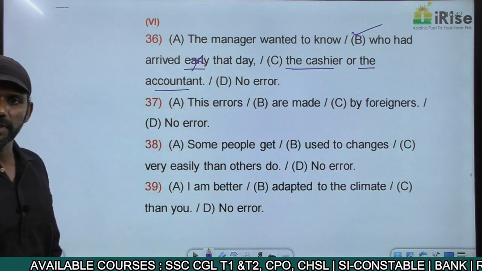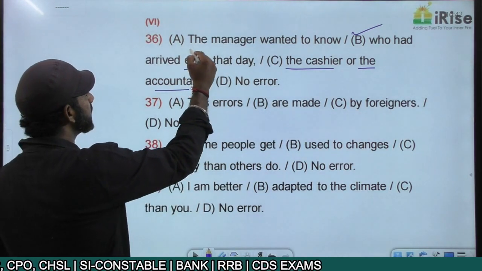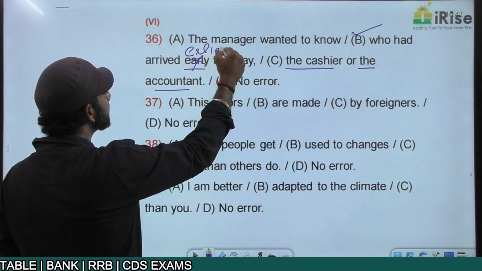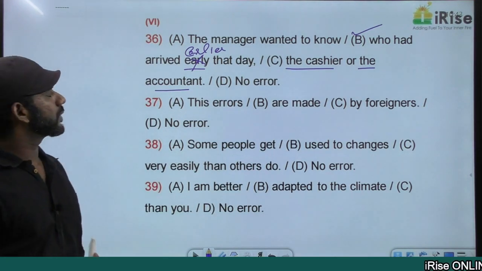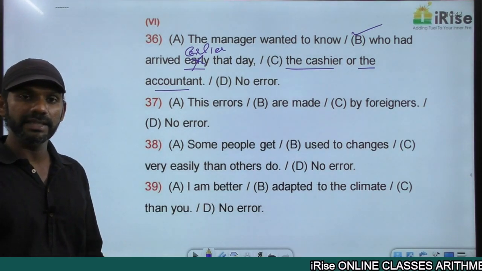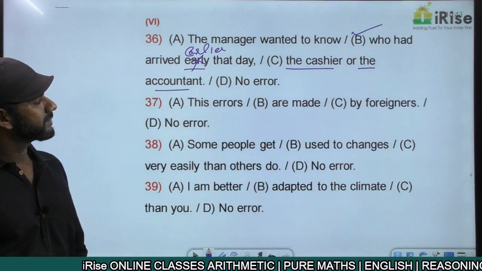So the correct sentence must be, "The manager wanted to know who had arrived earlier that day, the cashier or the accountant." Who had arrived earlier that day, the cashier or the accountant. Clear? Come to the next one.